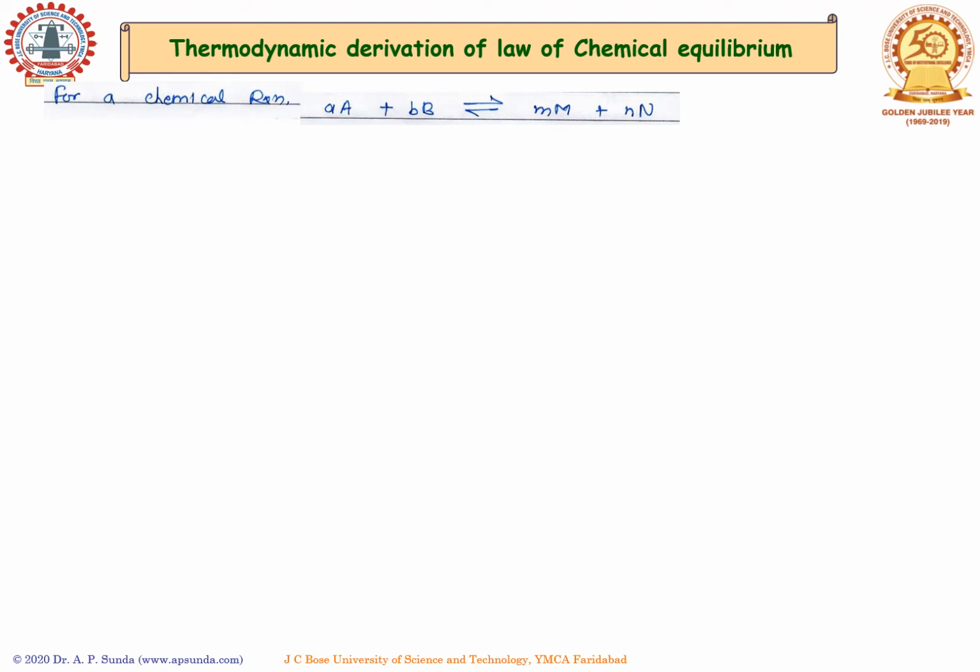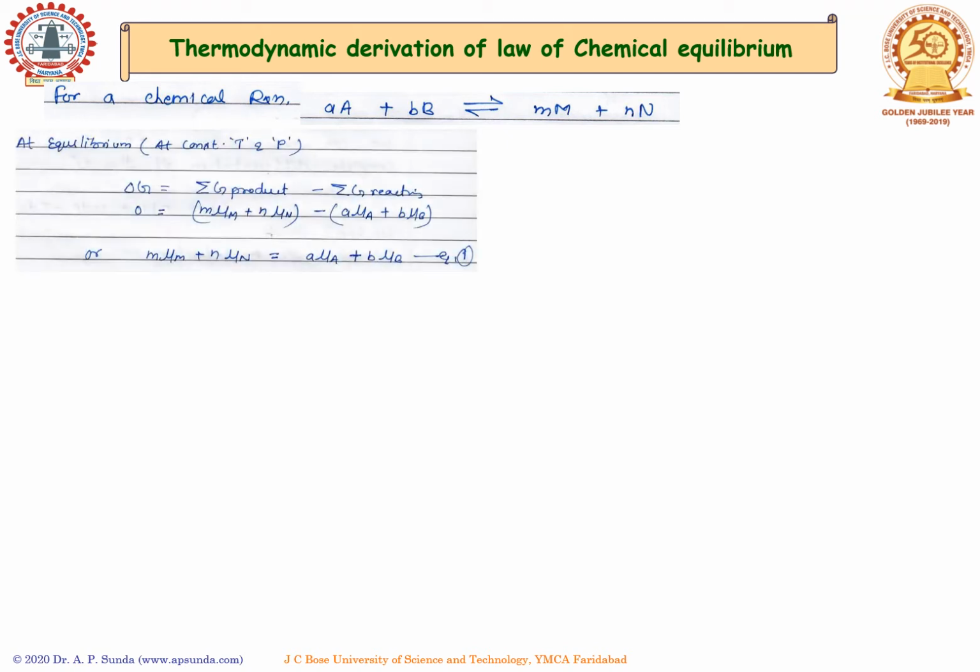Let's now do the thermodynamic derivation of the law of chemical equilibrium. If we take a simple example of a reaction where two reactants A and B are converting into the products M and N, at equilibrium at constant temperature and constant pressure, the free energy change delta G becomes 0, which is nothing but the difference of free energy of the products and reactants.